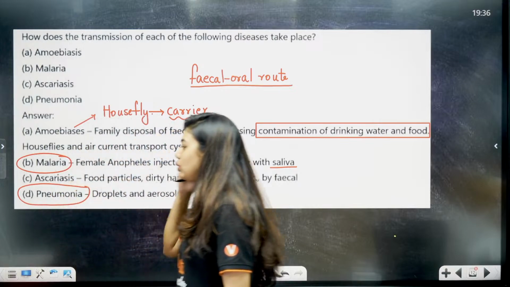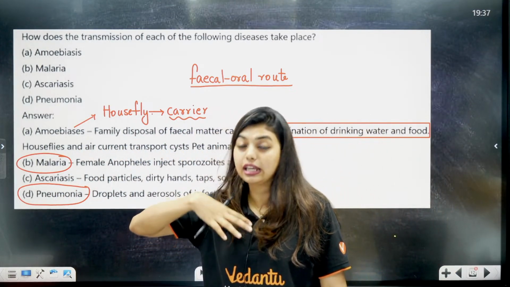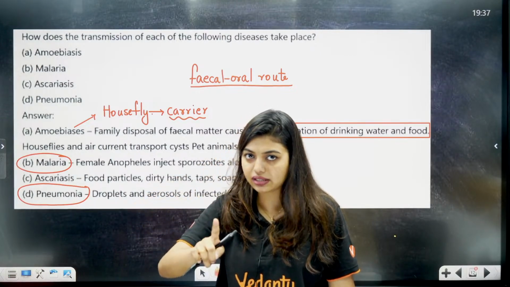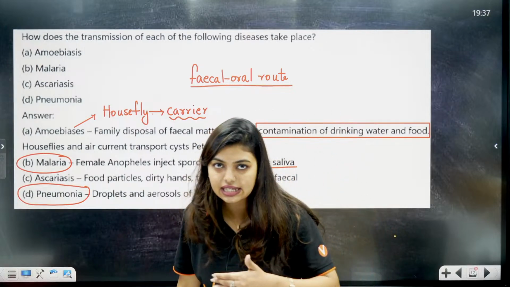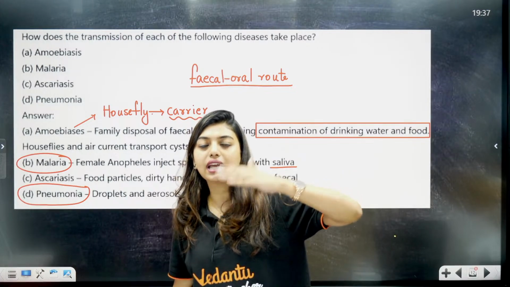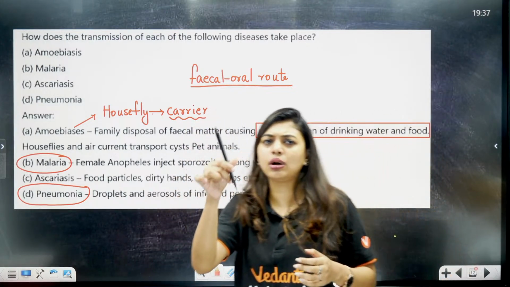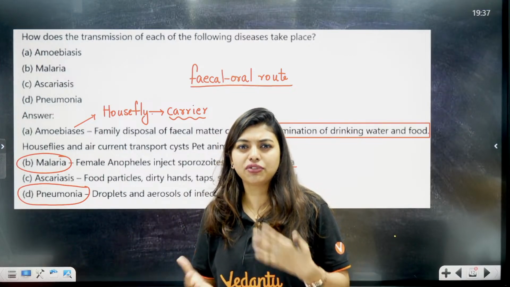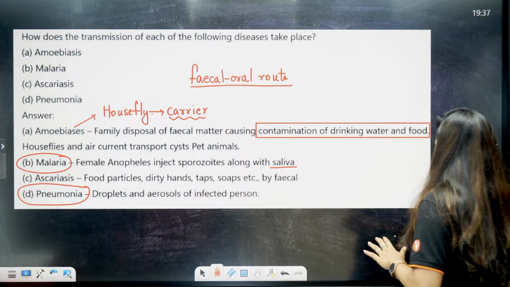Malaria and pneumonia are mainly transported from an infected person to a healthy person, malaria by a vector, and pneumonia by droplets or aerosols. Like I sneeze, and someone else who has pneumonia sneezes, those droplets or aerosols come in and we get the disease. Or by exchanging something, like a pen or a handkerchief where the aerosols are there. During such cases spreading is going to happen.